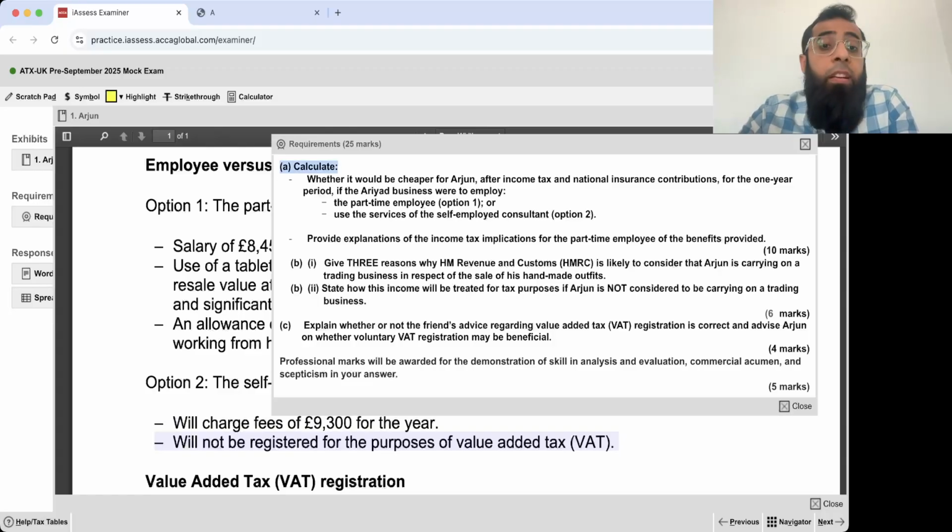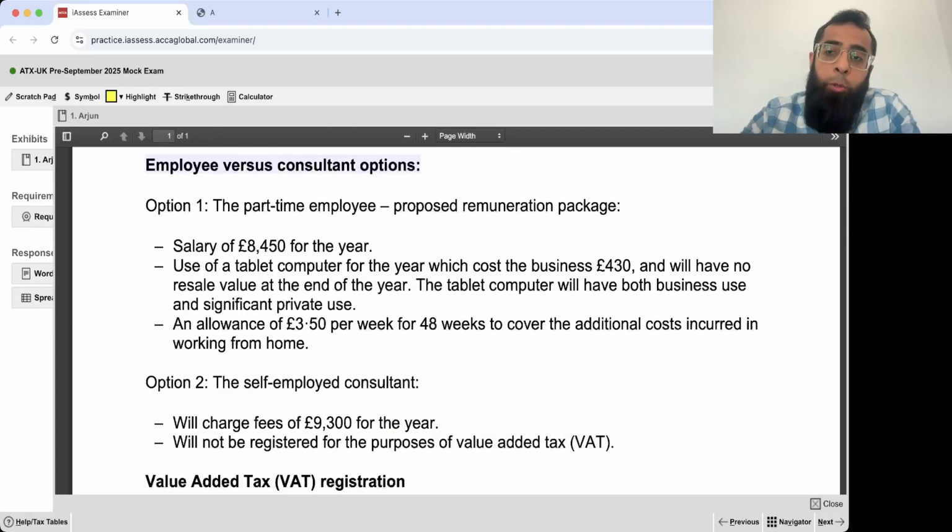Calculate whether it would be cheaper for Arjun. Arjun is the employer, please remember. After income tax and NIC for 1 year period, if Ariad business were to employ the part-time employee or use the services of a self-employed consultant, provide explanation of the income tax implication for the part-time employee of the benefits provided. How many marks? 10 marks. We have to discuss this employee versus consultant option.